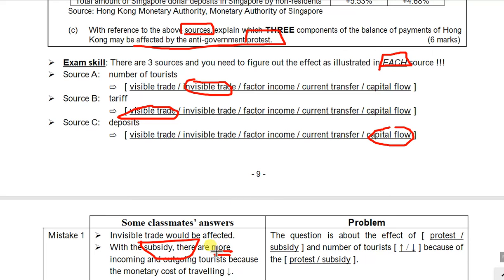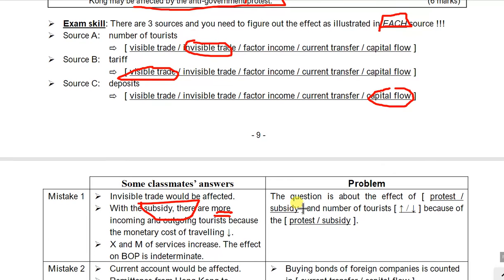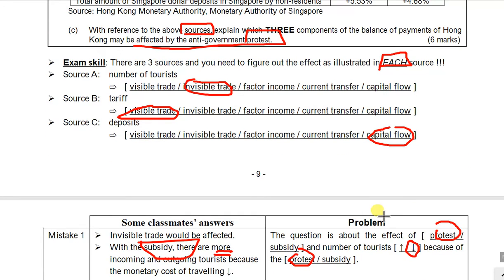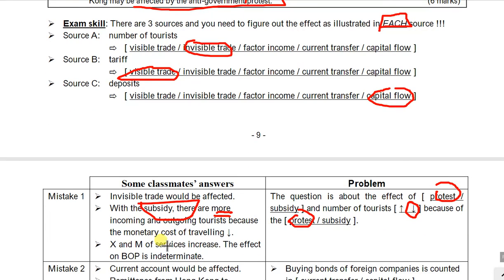The subsidy will lead to more tourists, but the protest will of course lead to a drop in the number of tourists, right? And that's why, if you are talking about the impact of the protest, then you should tell me that the number of tourists decreases and maybe the export and the import of services both decrease as a result.